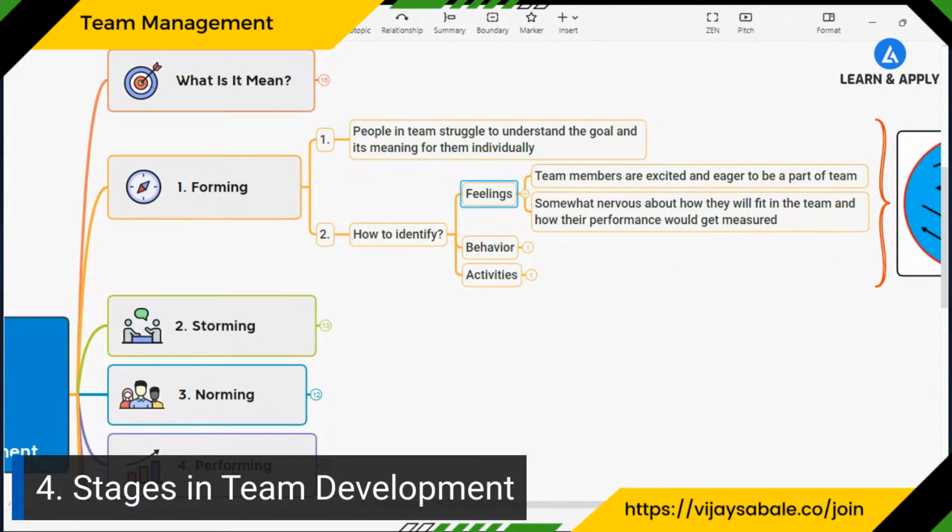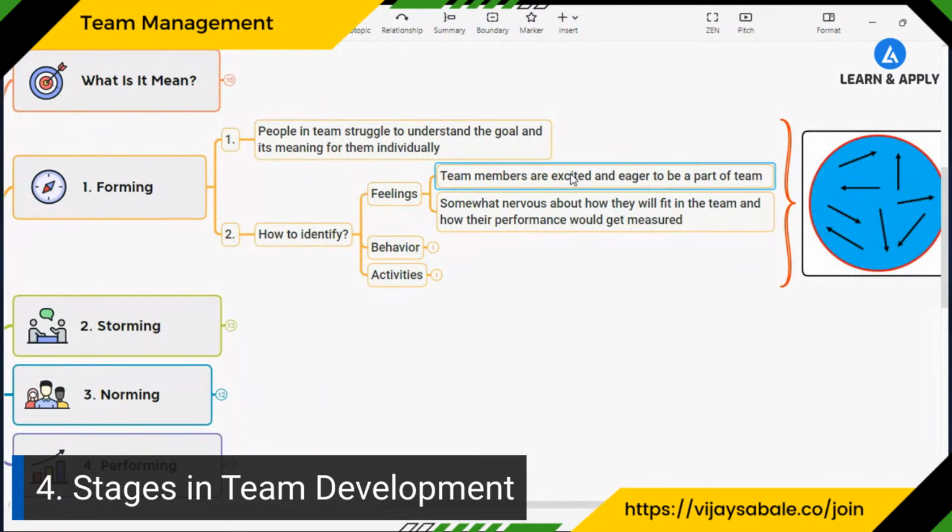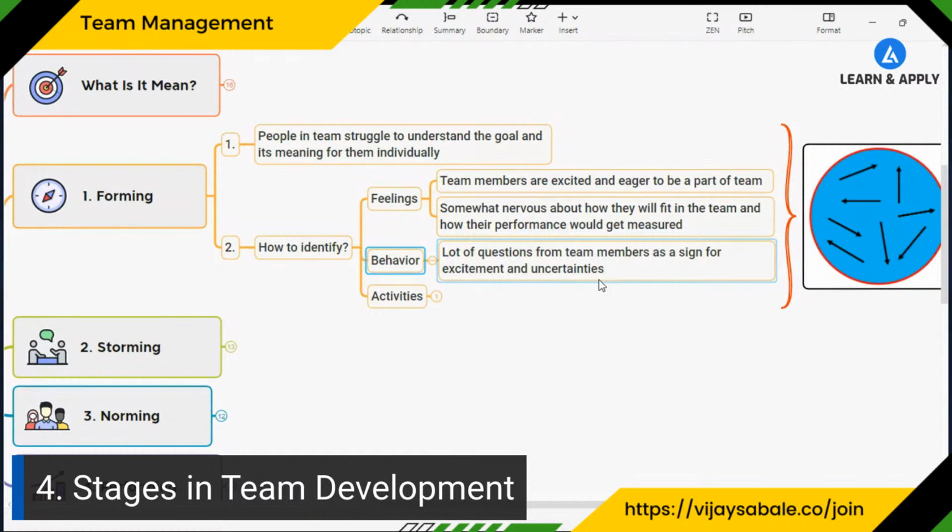Feelings, like if your team members are excited and eager to be a part of the team, and somewhat nervous about how they will fit in the team and how their performance will be measured. If your team members have these feelings, then we can say that our team is at the forming stage. Now, what behaviors do team members show during the forming stage? You can expect a lot of questions from the team members. This is a sign of excitement and uncertainty.